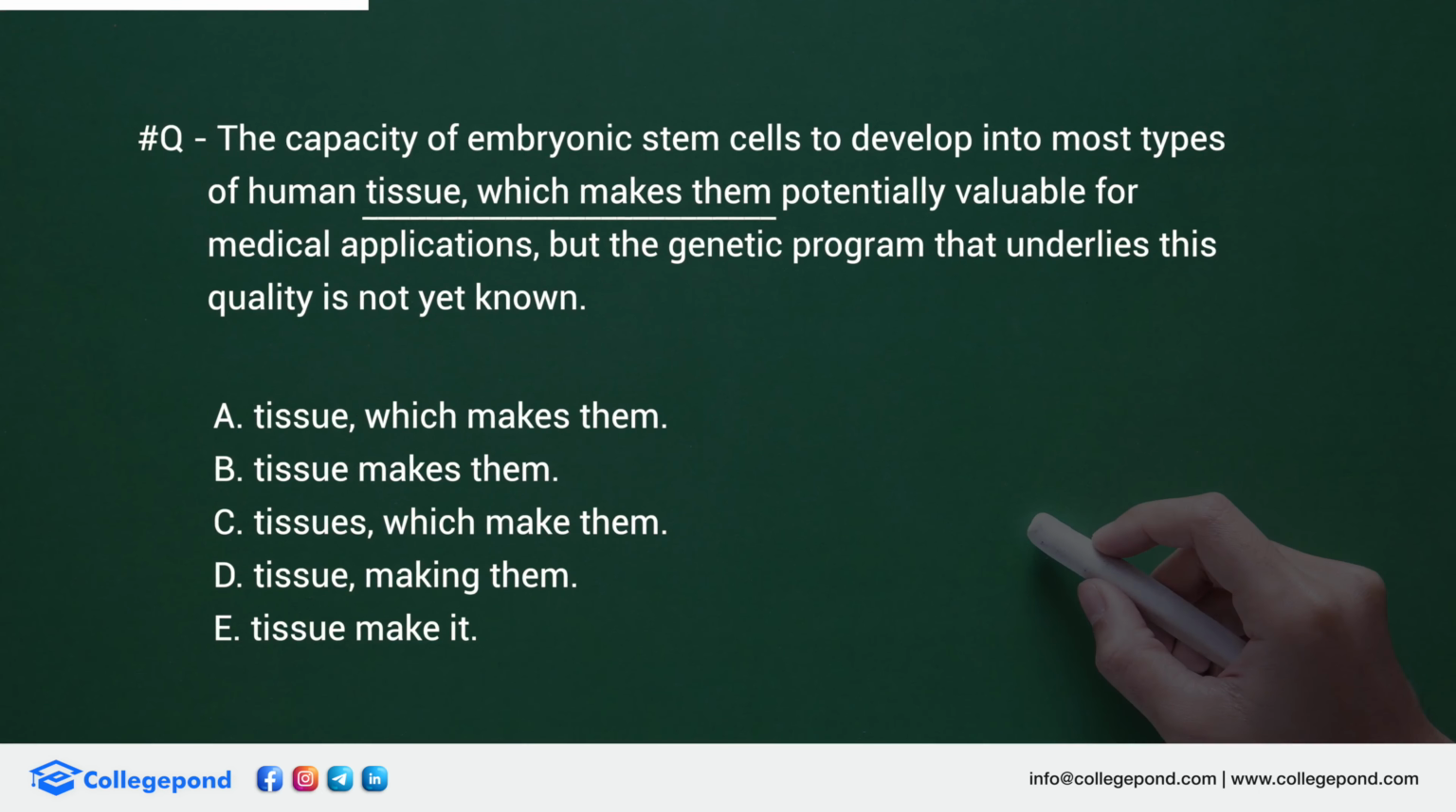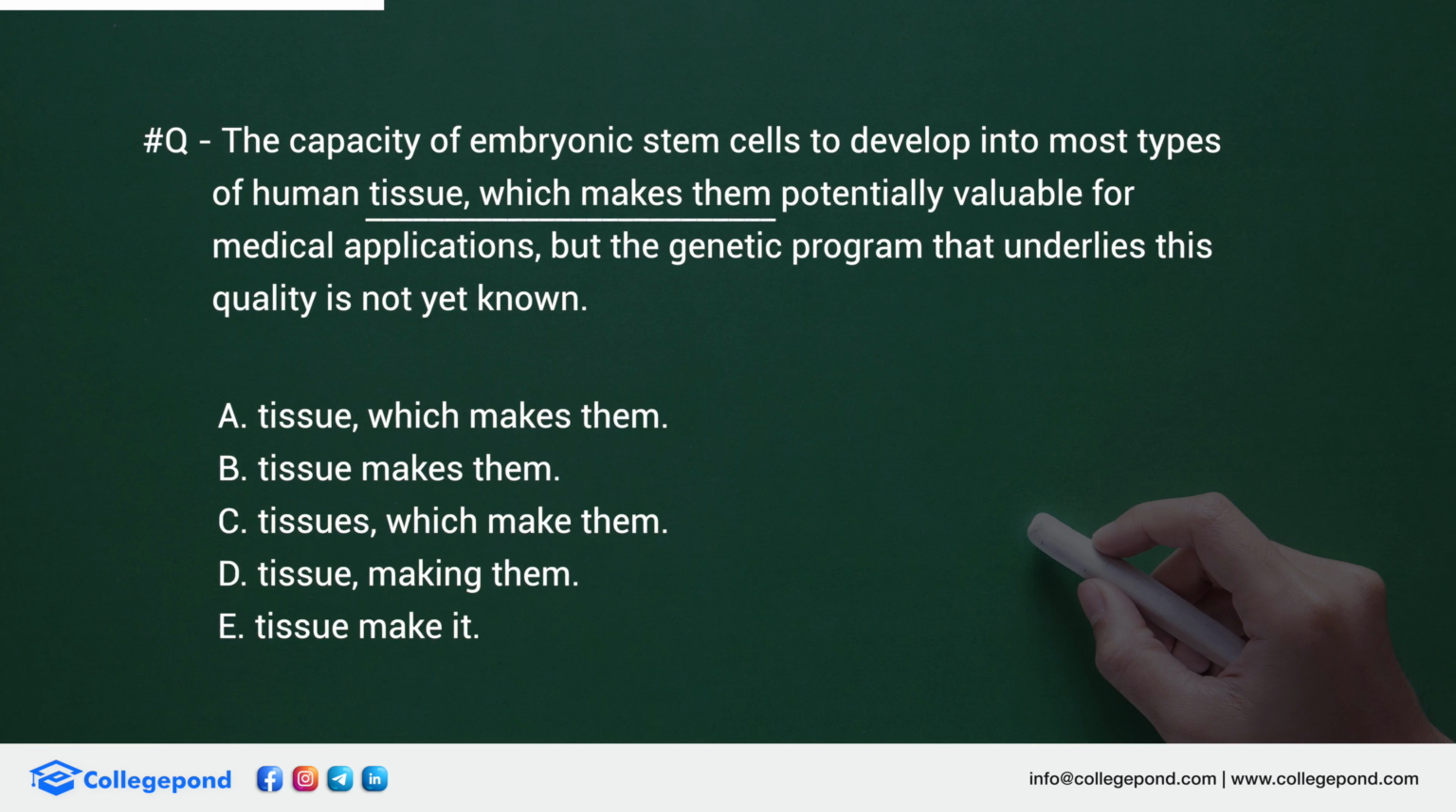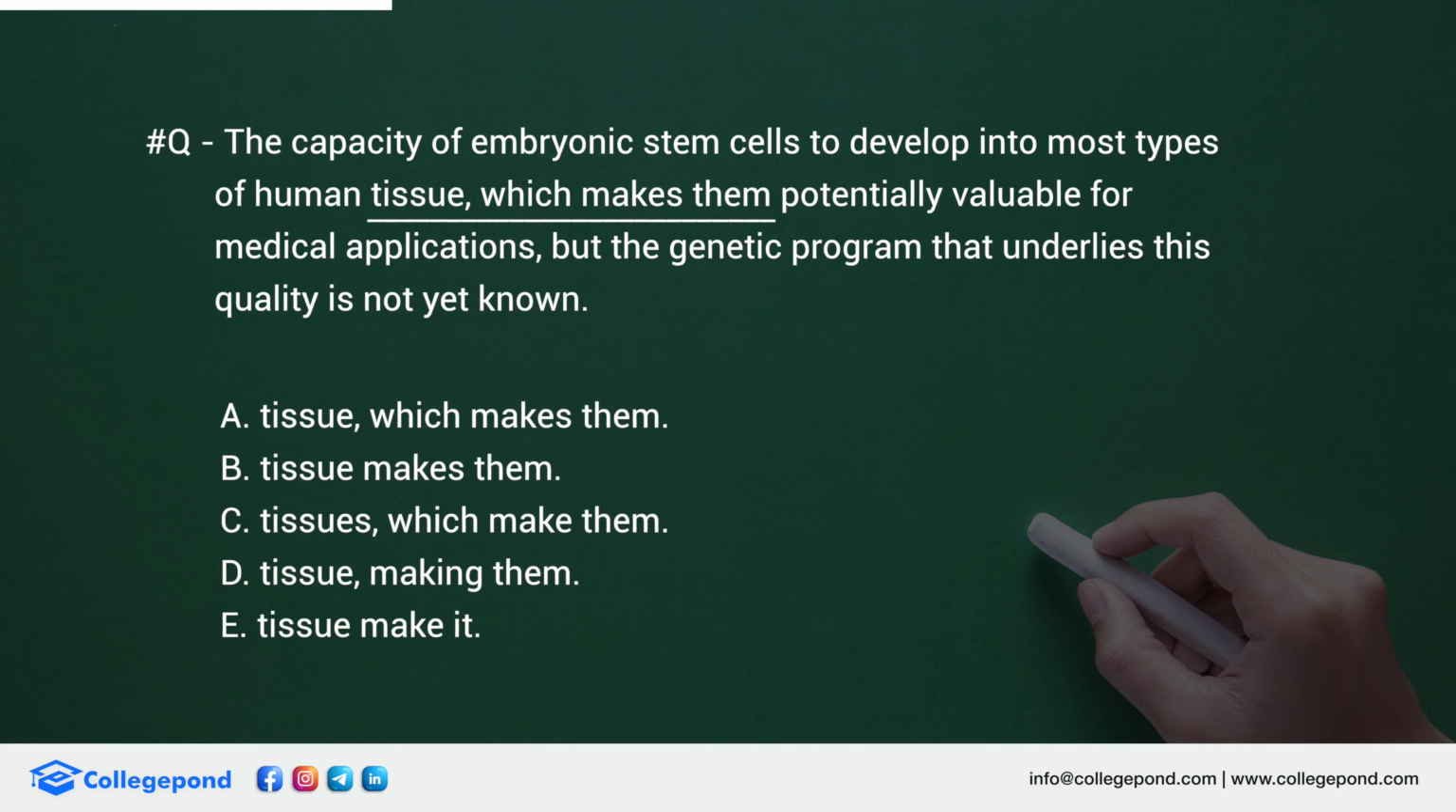An example is in front of you and the underlined part is to be changed. How do we tackle it? Okay, so the first keyword over here is types. Now, do you have types of tissue or types of tissues? Because there is a plural over here, tissue will be singular. So because it is types, it has to be tissue over here, which means I will eliminate option number